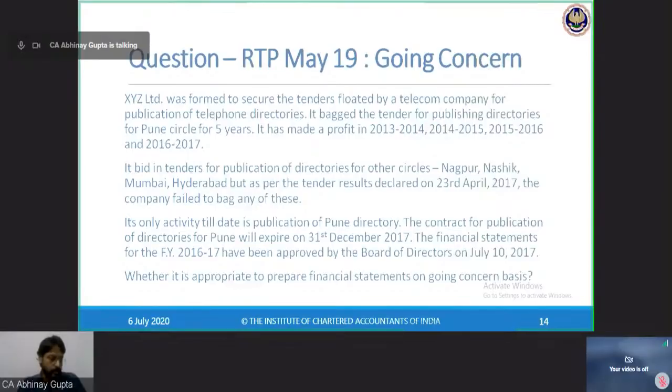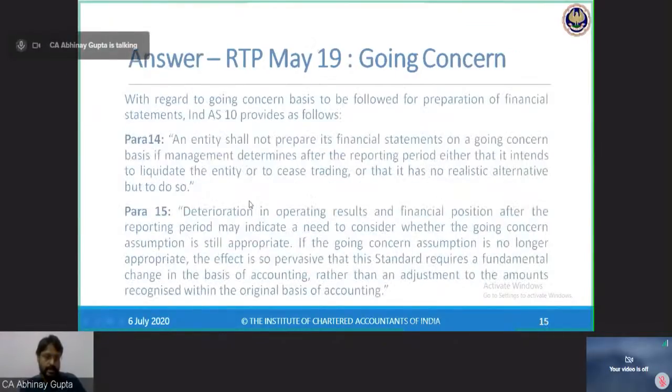So Ranjit Mishra from New Delhi responded, not on a going concern basis. Okay. Anybody else, or anybody who has a contrary view and wants to prepare the financial statements in this case on a going concern basis? So I think the question is already discussed at length. Now let's see quickly the answer.